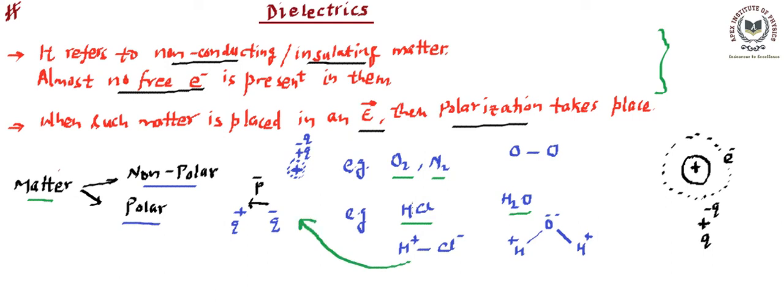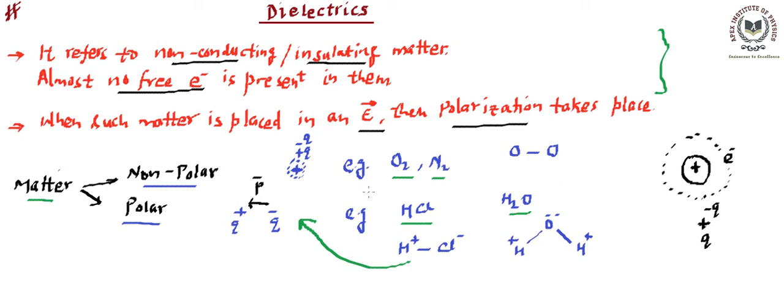So that means the HCl molecule will have an electric dipole running from Cl to H. Similarly, H2O will have two electric dipoles. One will be in this way, another will be in this way. Then the resultant is going to be somewhere there. So the point is, polar molecules are going to have an electric dipole, whereas non-polar molecules are going to have zero electric dipole. We can also say the electric dipole moment for this is zero, because the length is zero, because the positive charge center and negative charge center are overlapping. Understood?